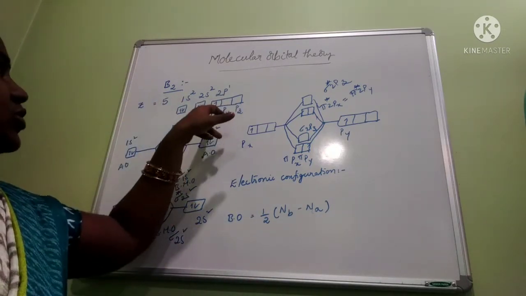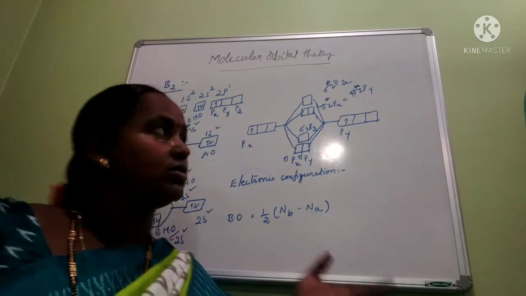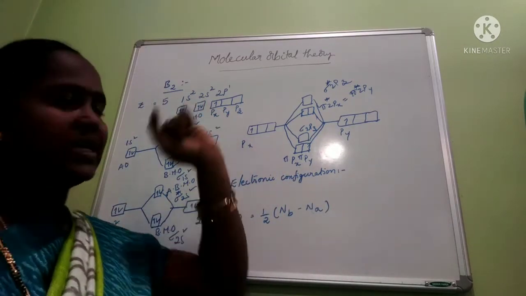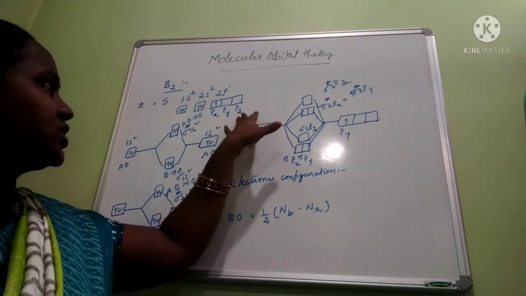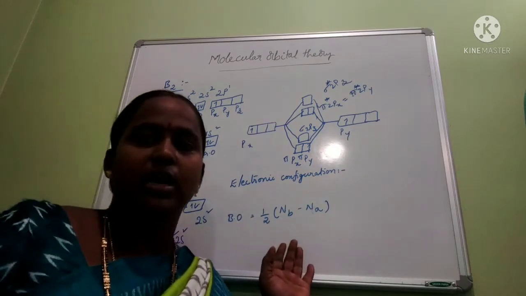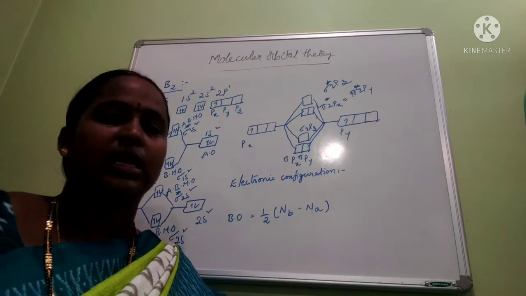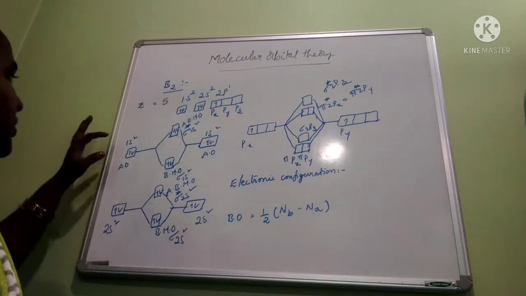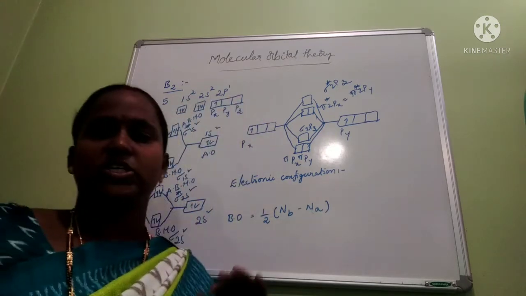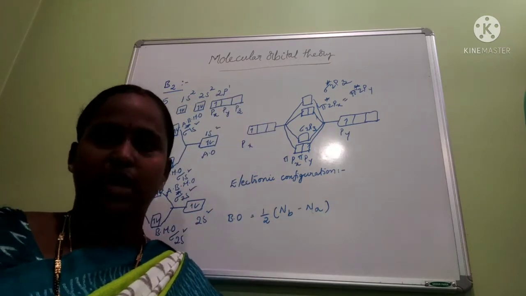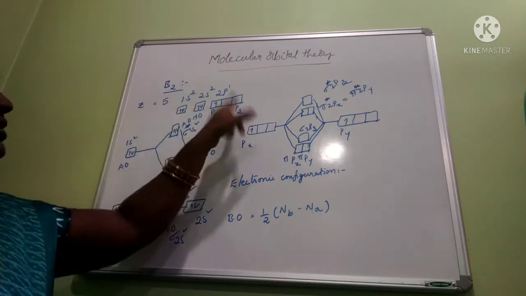Now, the electron is present in any one of the orbitals. There is no need to place it in x or y or z. Just for representation, just for writing, I have written px, py, pz, but the electron can be placed in any axis, in the p orbital. So after writing the electronic configuration in boxes, first we have to write the molecular orbital diagrams of all these atomic orbitals.